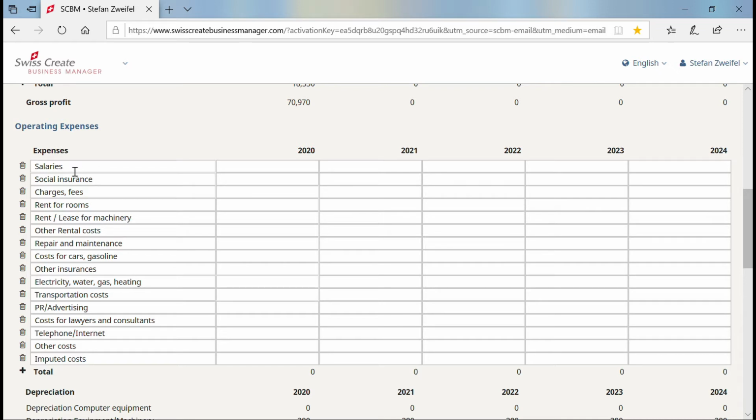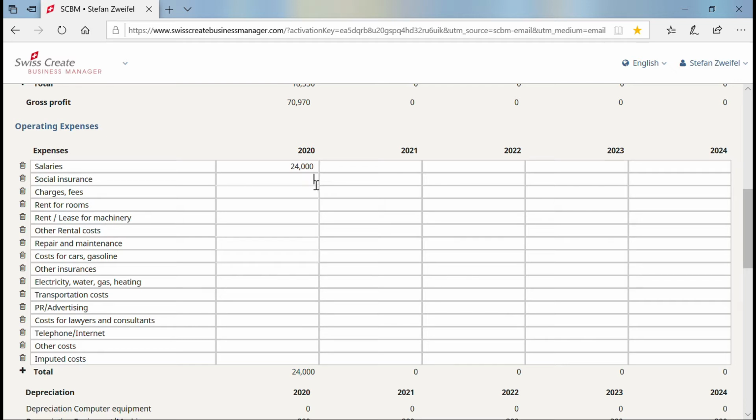What do I need as a salary? In the beginning, I have no idea. I need about $2,000 a month. So 12 months multiplied by $2,000, that makes $24,000 of salaries for the whole year, for the first year.